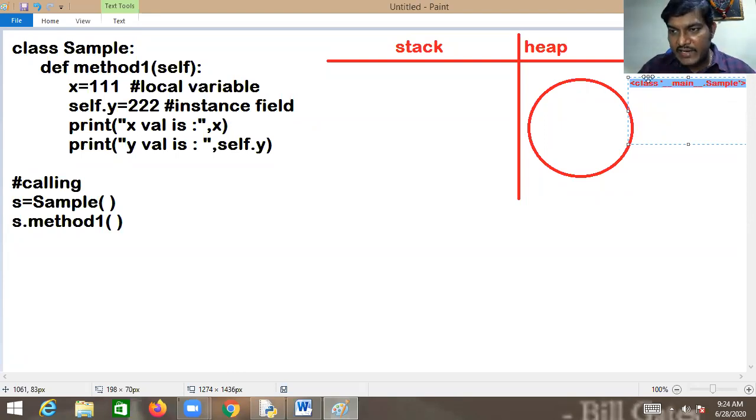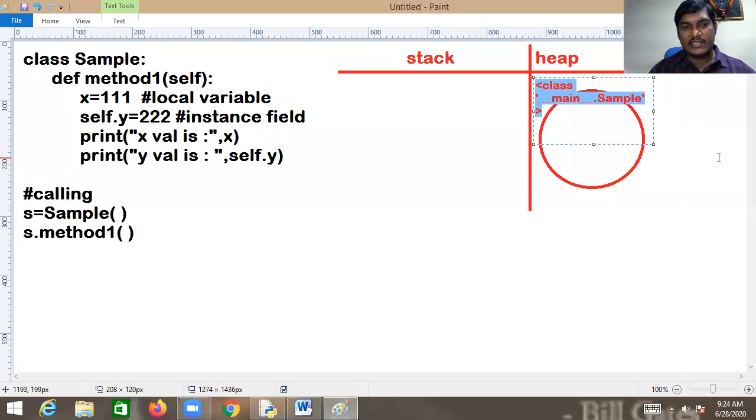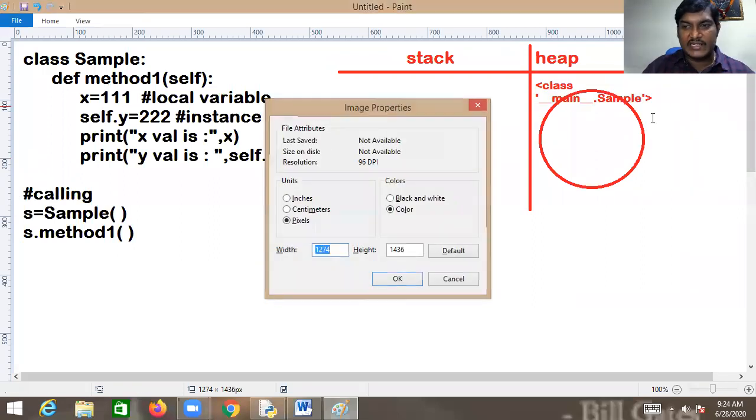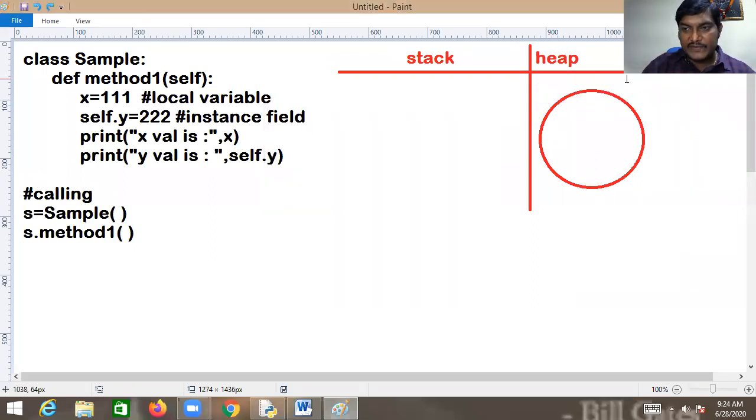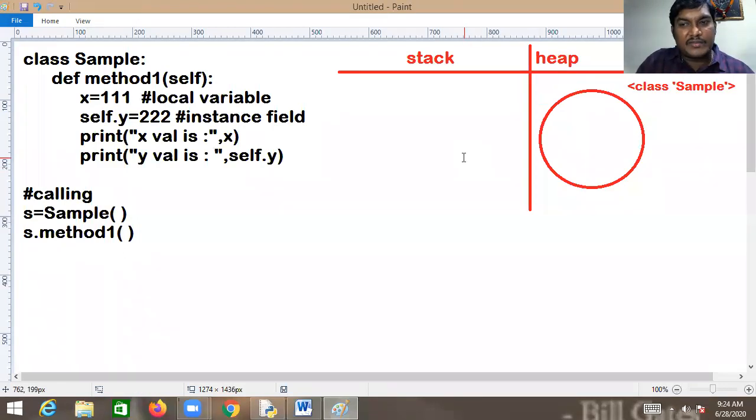In fact, an object of the class is instantiated. Now, which class object is instantiated? A Sample class object is instantiated. For ease of writing, I am writing that some object is created. Which object? A Sample class object is created. This is what exactly happens. Is this clear? A Sample class object is created.